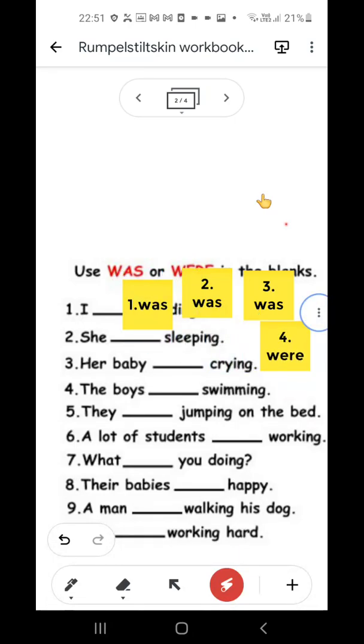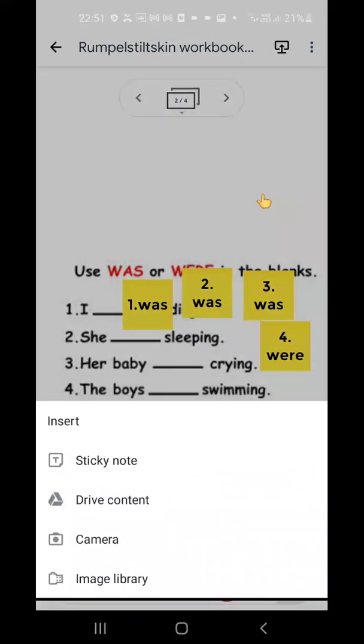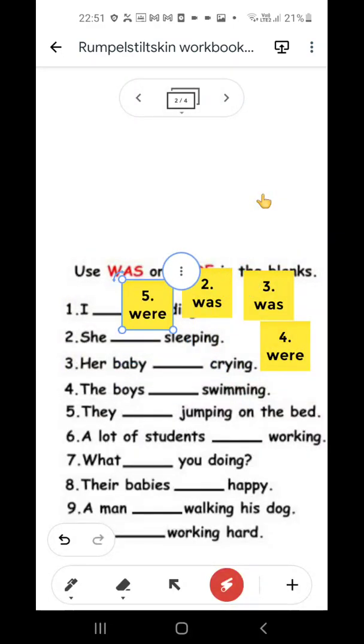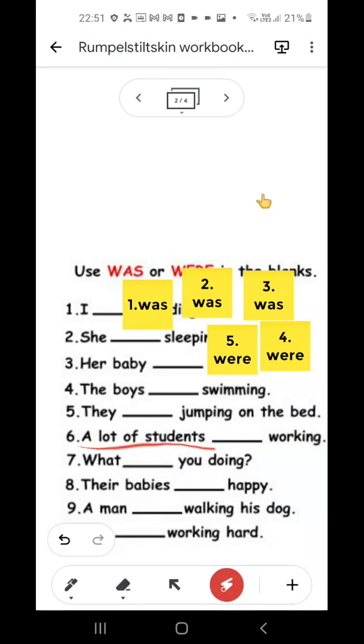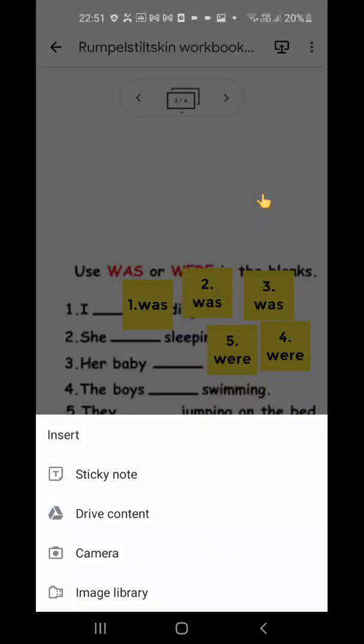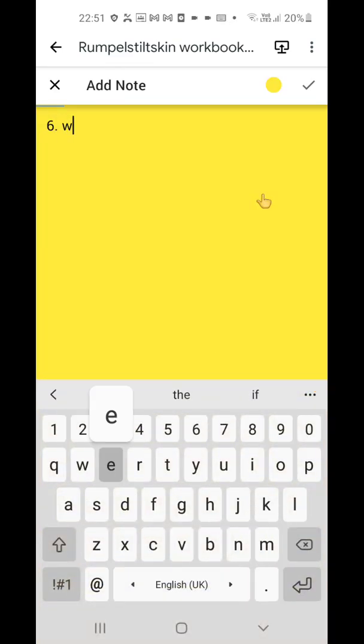Understood? Similarly, in number 5, they dash jumping on the bed. They is plural. So number 5, they were jumping on the bed. Number 6 is a lot of students dash working. A lot of students, again plural. A lot of students were working. Understood? Were.